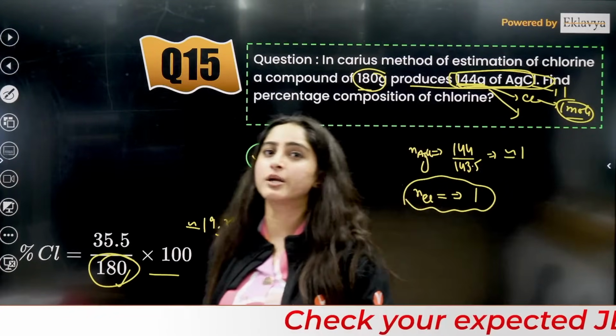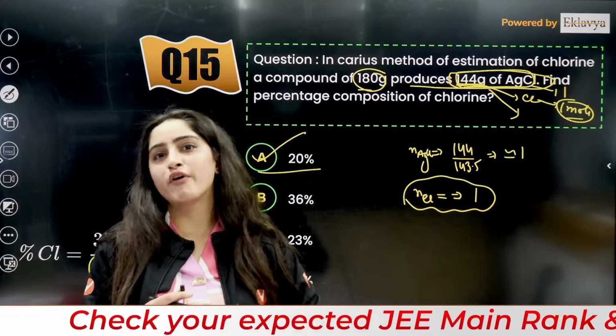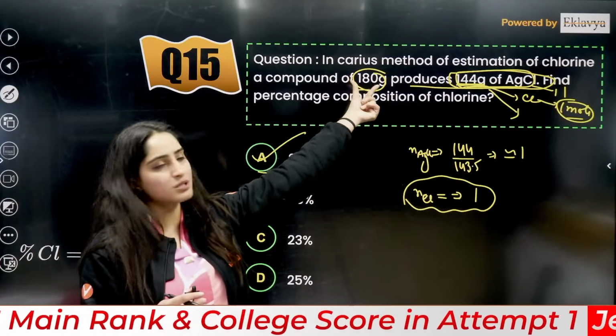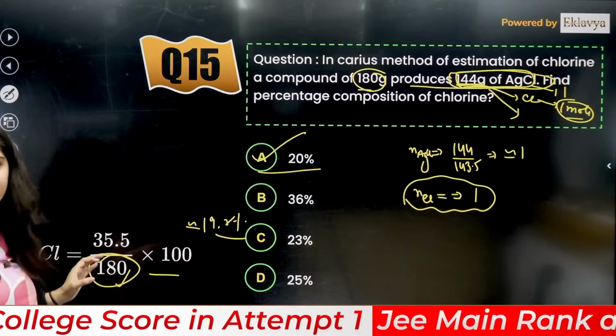AgCl, first you calculate the number of moles of AgCl. Same will be for Cl. If 1 mole is there, that means this is for 1 mole. So this is the mass, right? So you will put it here, right?